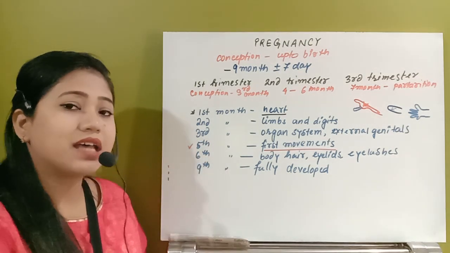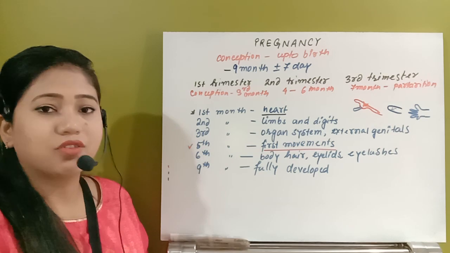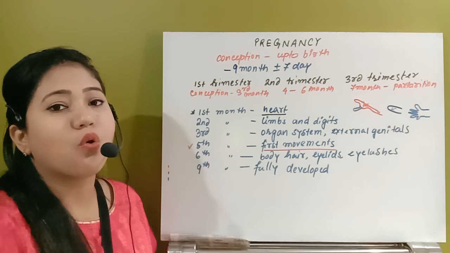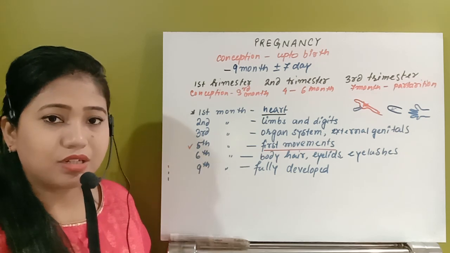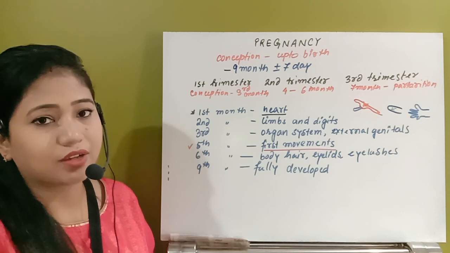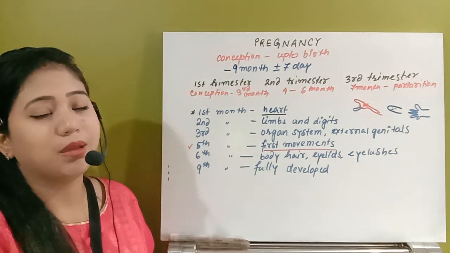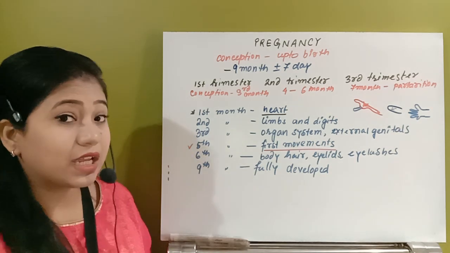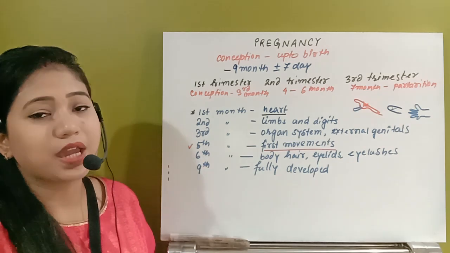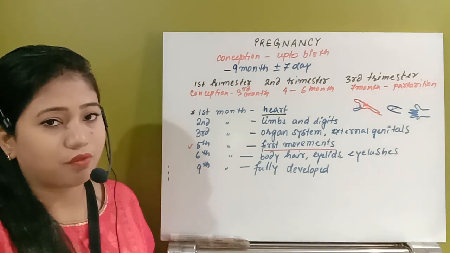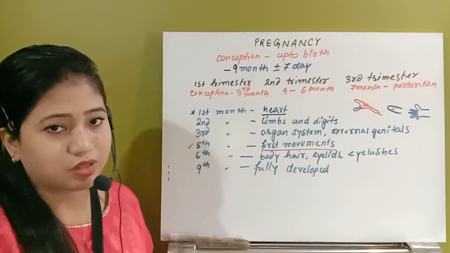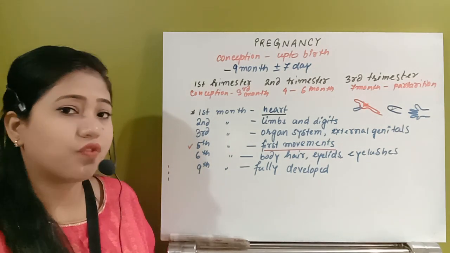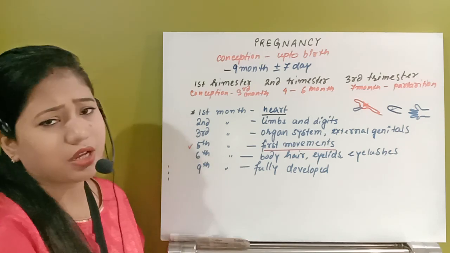And at the last time period, in the 7th or 8th month, what actually happens? All the organs and organ systems start to coordinate among themselves. Then those organ systems start to work, and at the 9-month period, when the baby is completely developed, the process of parturition takes place. In that process, the baby needs to have complete development of the hormonal control as well as the nervous control. So that's why all the organ systems are coordinated and start functioning in the last month of the pregnancy.